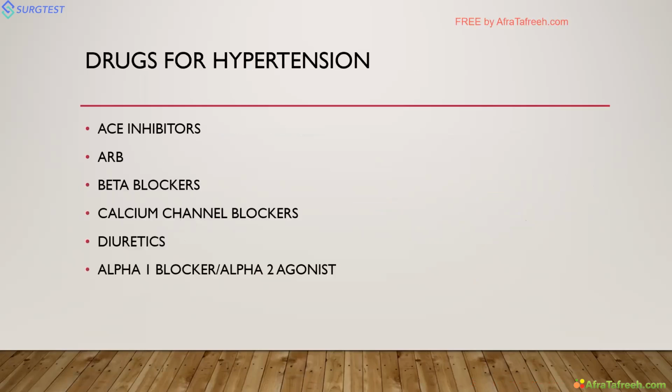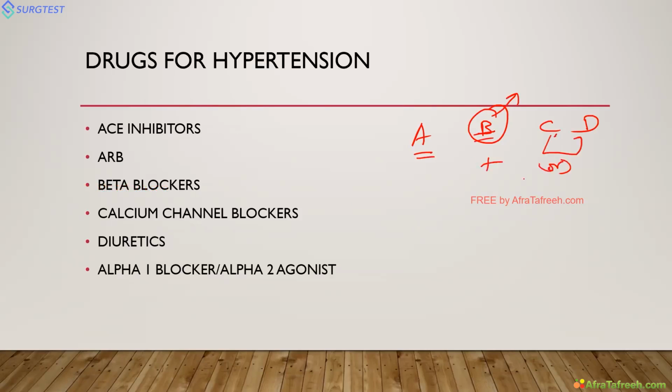So most commonly, all these drugs we use, you can remember like this: A B C D. B for beta blockers, which nowadays they're telling you can use. A is for ACE inhibitors, ARBs, C for calcium channel blockers, D for diuretics. A plus C or D first, then A plus C plus D. So in ACE inhibitors or ARBs you can use any drug.